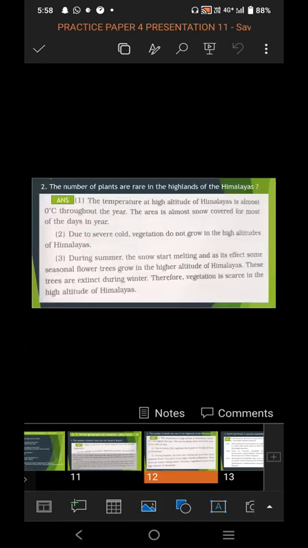Second, plants are rare in the highlands of the Himalayas. The reason is that the temperature at the high altitude of the Himalayas is almost 0 degrees Celsius throughout the year. The area is snow covered for most of the days in a year. Due to severe cold, vegetation does not grow in the high altitudes of the Himalayas. During summer, the snow starts melting and some seasonal flowering plants grow at the higher altitude. These die during winter, therefore vegetation is scarce in the high altitudes of the Himalayas.